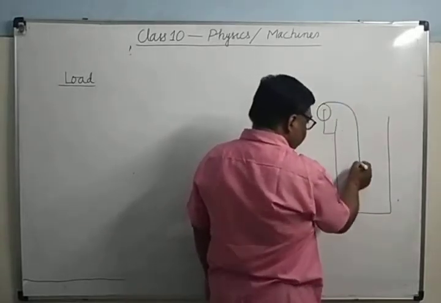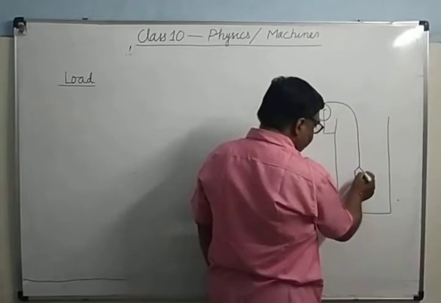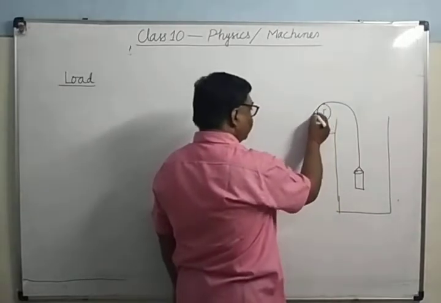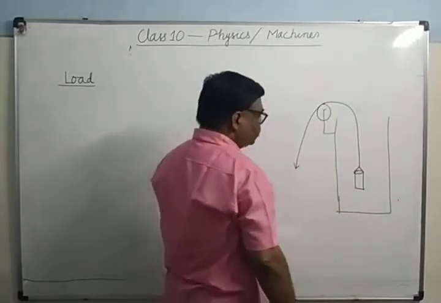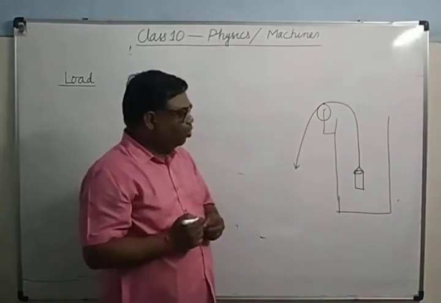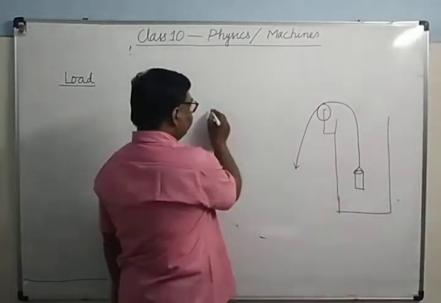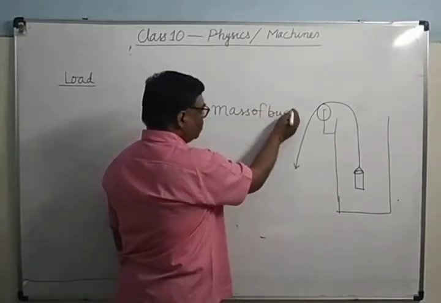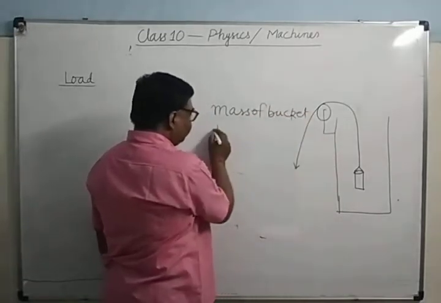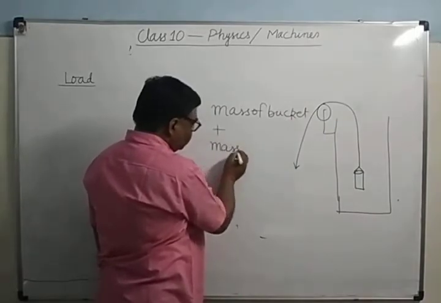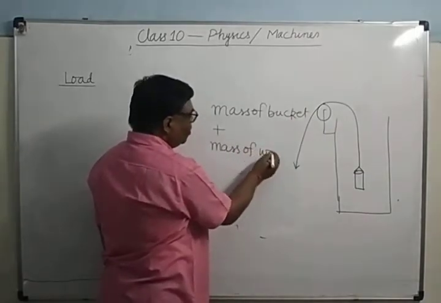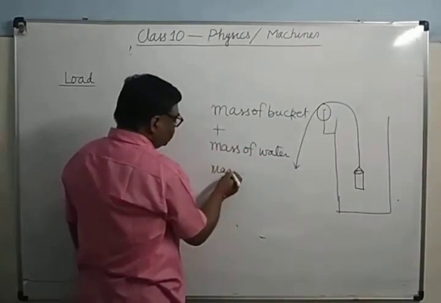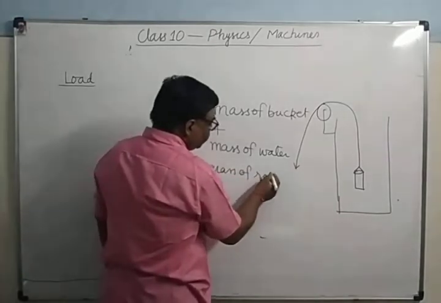You are trying to take out a bucket filled with water from the well. It's clear. So what is the load here? Here load is the mass of the bucket. Then the mass of water is also load. Then the mass of the rope.